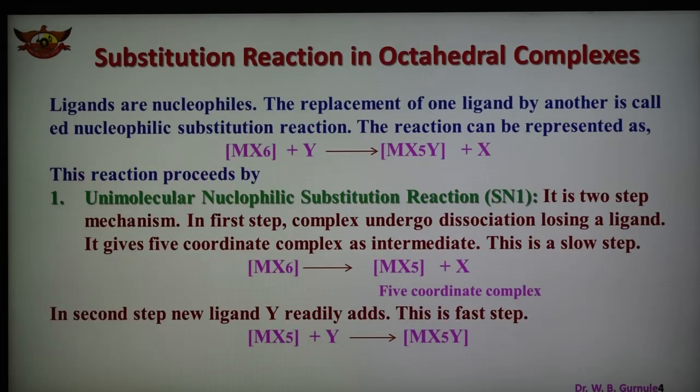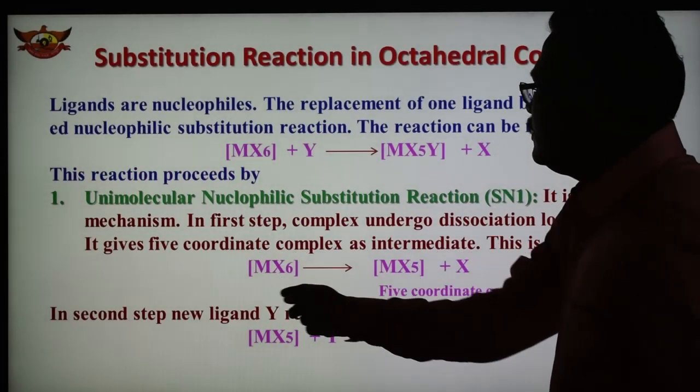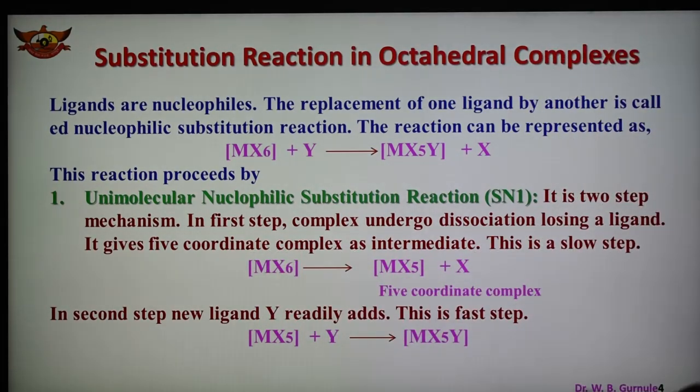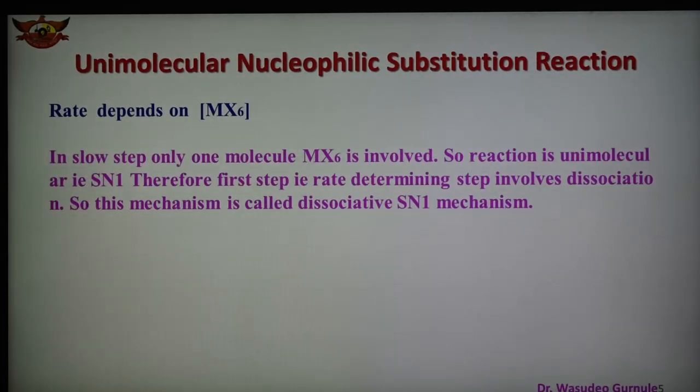Here it is shown that only one reactant is there in the first step, the slow step. Only one molecule is involved. Therefore it is known as a unimolecular substitution reaction, and this mechanism consists of two steps, and this mechanism is known as the dissociative SN1 mechanism.